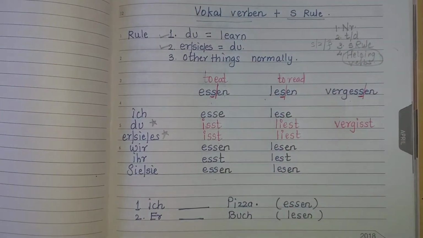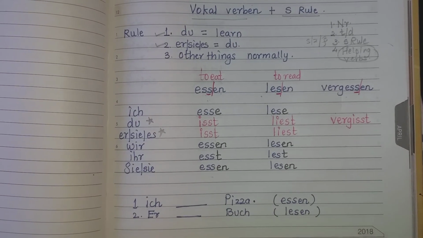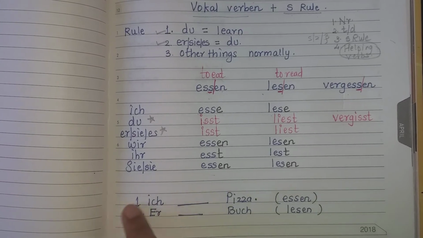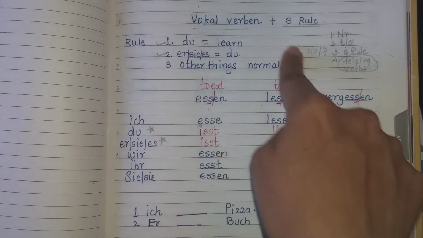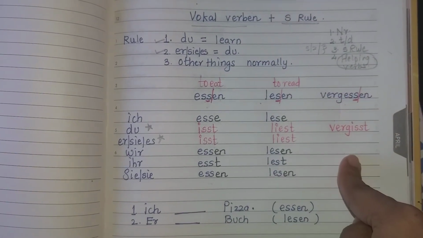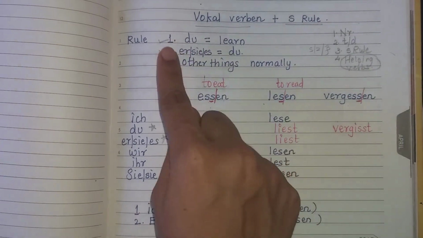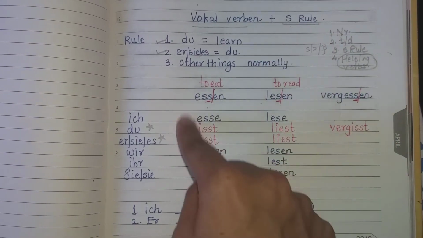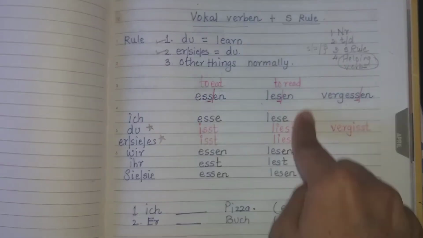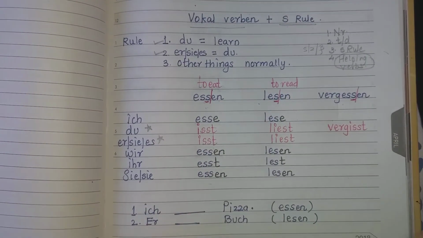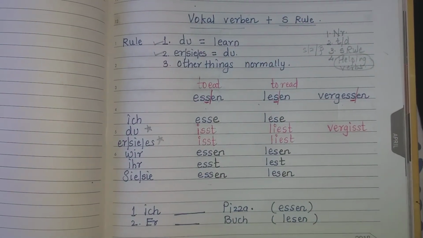I'll give you more examples of this in your message so that you can solve them. This example part should be done in your homework book, and this part write down in your classwork notebook and solve this. Once you have written in the classwork notebook, take a loose paper. On that loose paper, give the heading vowel verb plus S rule and conjugate all these verbs and keep it aside for collection. So, this is classwork, this is homework, and then take a paper, conjugate it on a loose paper and keep it aside in your folder for collection.